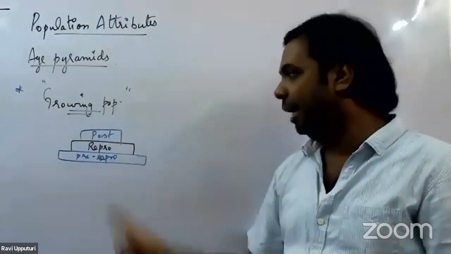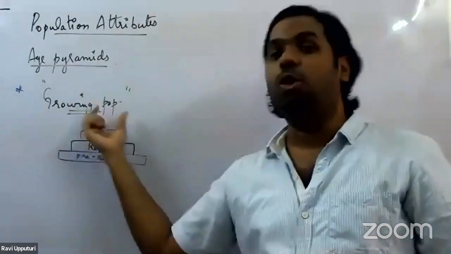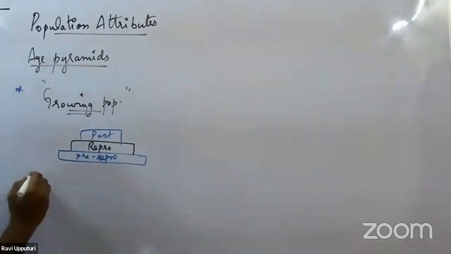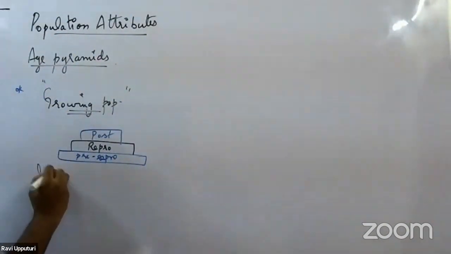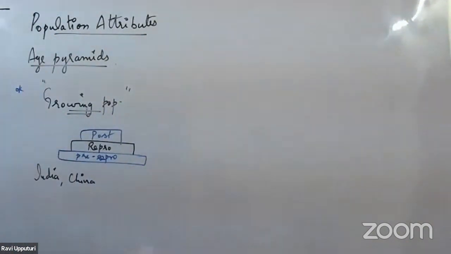So if we get a triangular shaped age pyramid, we would call it a growing population. What examples can we take here for growing population? We can take the example of India. We can take the example of China. India and China are growing populations when we talk about human population. So India and China can be taken as examples of growing population.